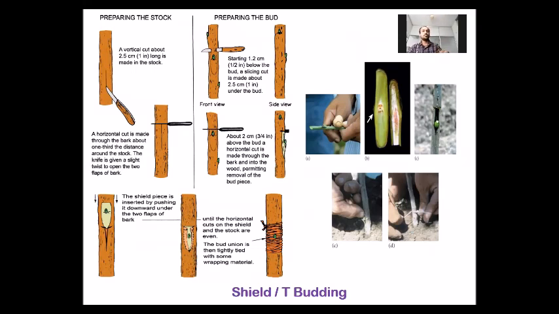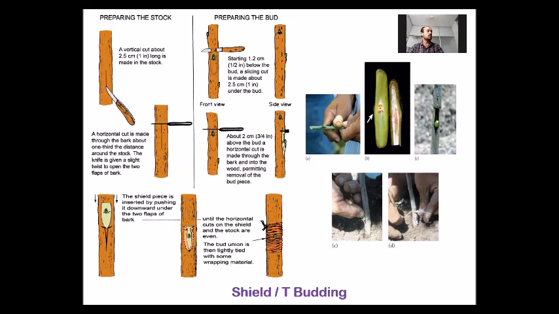First and most important type of budding is shield or T budding. Why is it known as T budding? Because a T-shaped cut is made on the rootstock. First, a rootstock is selected having a stem of pencil thickness, and two cuts are made on the rootstock as shown in the picture, in a T shape.